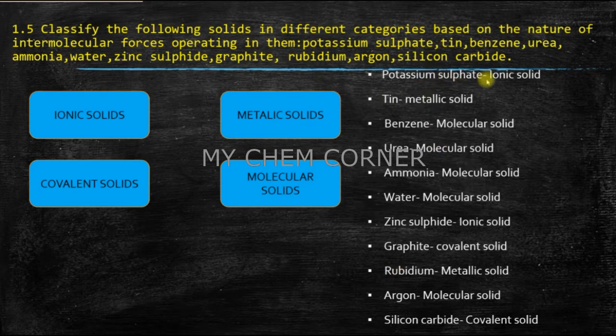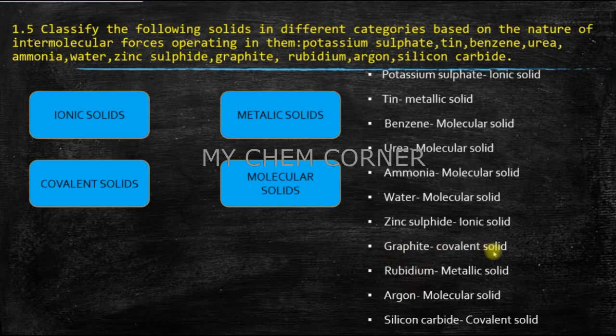Potassium sulphate is an ionic solid because you can get potassium ion and sulphate ion. Tin is just a metal, therefore it is a metallic solid. Benzene is a molecule, therefore it is a molecular solid. Similarly, urea, ammonia, water are all molecules, so they are classified under molecular solids. Zinc sulphide, you can get Zn2+ and sulphide separately, therefore it is an ionic solid. Graphite, we all learned last year, when we look at the structure itself, the bonding there is covalent, therefore it is a covalent solid.